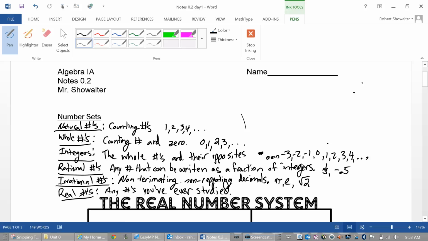Some of you smart alecks are thinking, if there are real numbers, does that mean there are imaginary numbers? Yeah, there are. Tricky, right? You'll learn about those later.